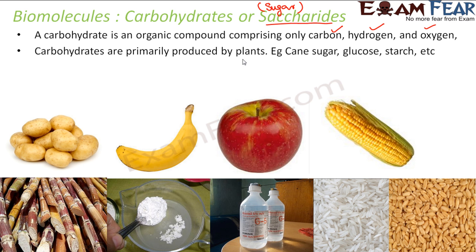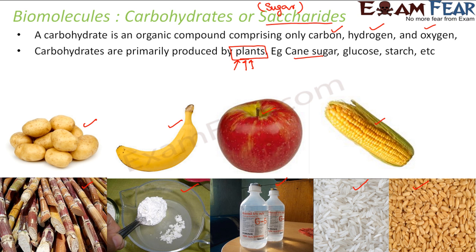They are generally produced by plants. Please note, carbohydrates are generally produced by plants. Animals don't produce carbohydrates. All these are outputs of a plant. For example, cane sugar is from the plant. Then you have glucose, and starch, and rice, wheat, maize, apple, banana, potatoes.